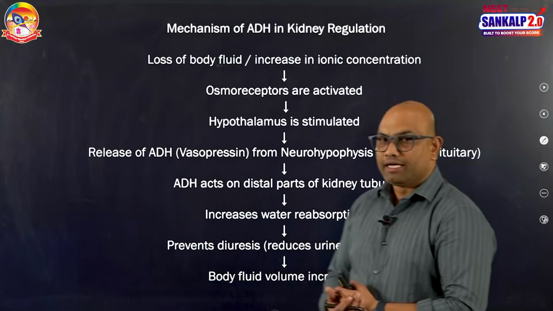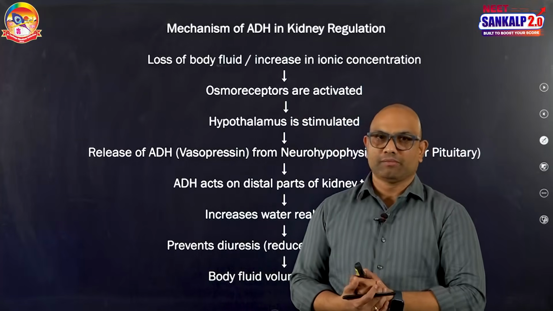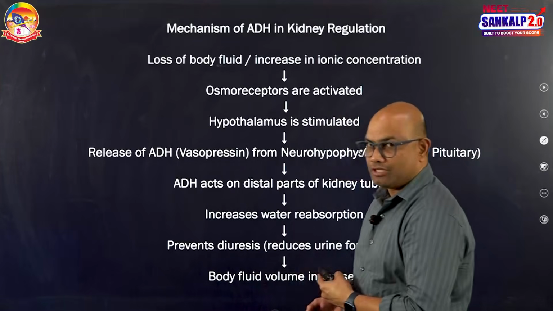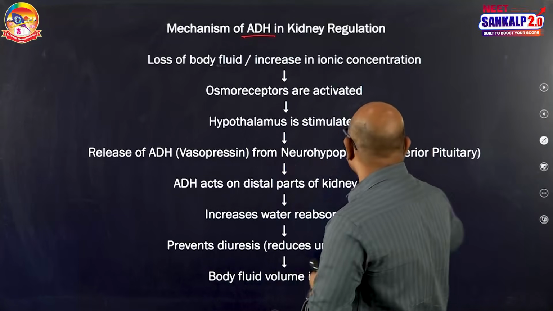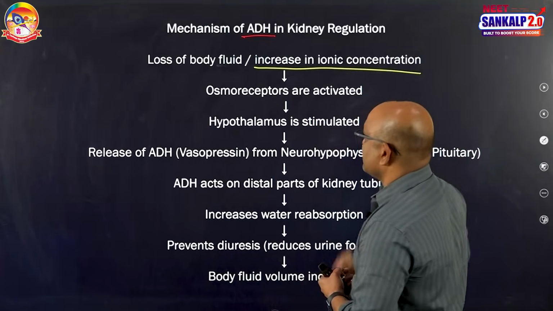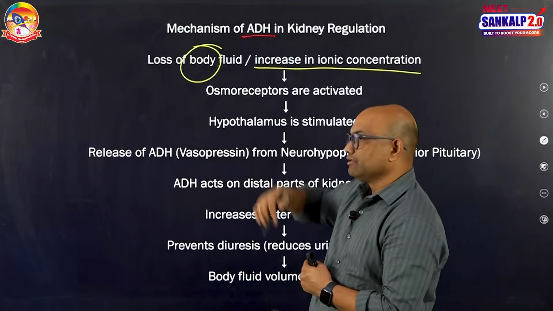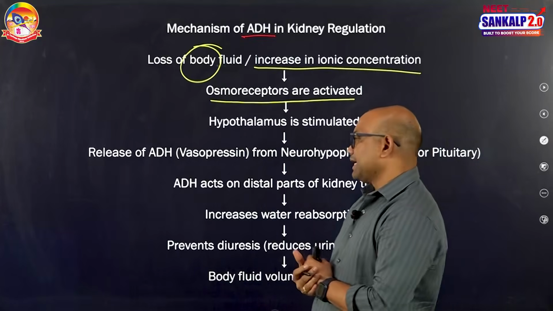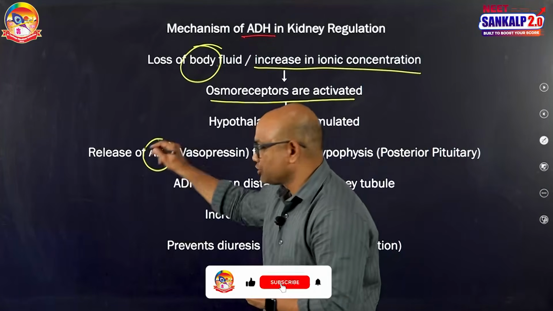Now, let us talk about regulation of kidney function. Kidney function is regulated by the hypothalamus, hormones of the hypothalamus, the juxtaglomerular apparatus and to some extent by the heart. Let us talk about regulation without making late. First, regarding ADH. When there is loss of fluid from our body, that increases the ionic concentration, as water is lost from the body. The osmoreceptors of the hypothalamus get activated. That causes the production and release of a hormone called ADH.